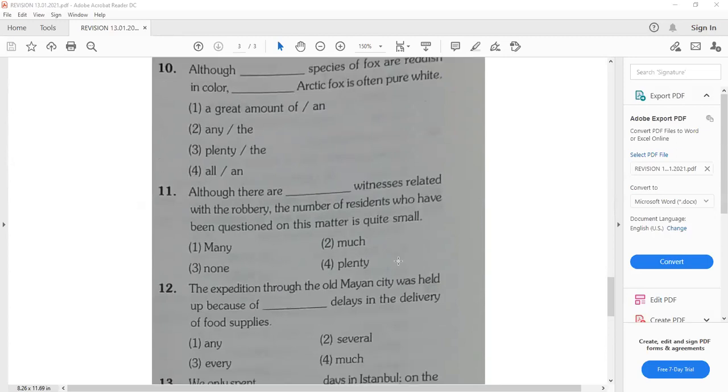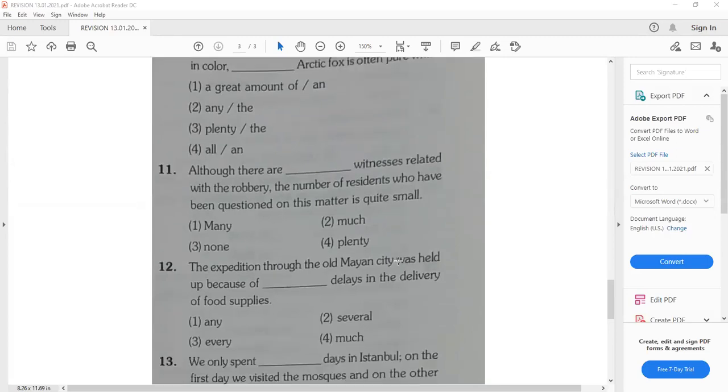Now, read the question number 11 in your mind and give the answer. Anyone?